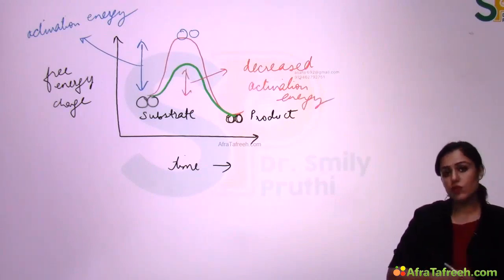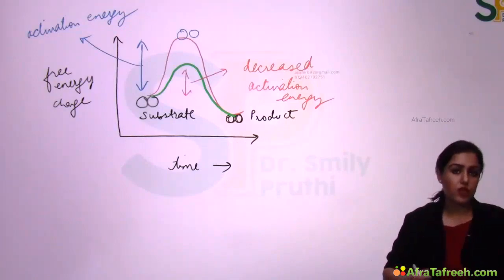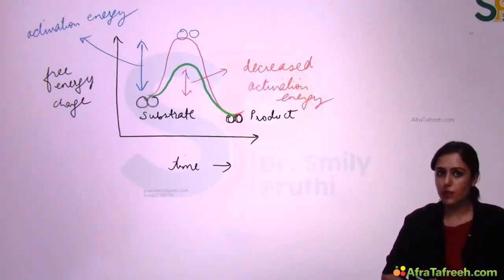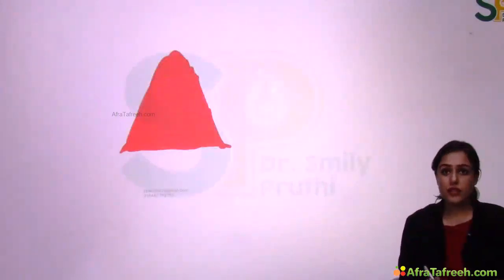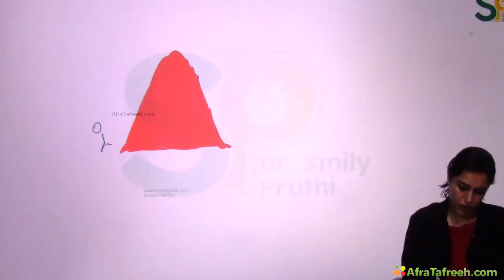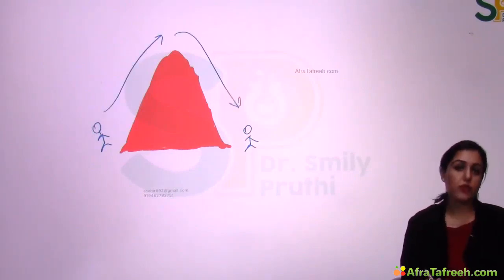Earlier the reaction was taking time, but now when the enzyme decreases activation energy, the time required by that reaction is very little. For example, take a mountain. A person is standing on this side of the mountain and has to reach the other side. First this person has to go to the top, and only then can reach the other side.